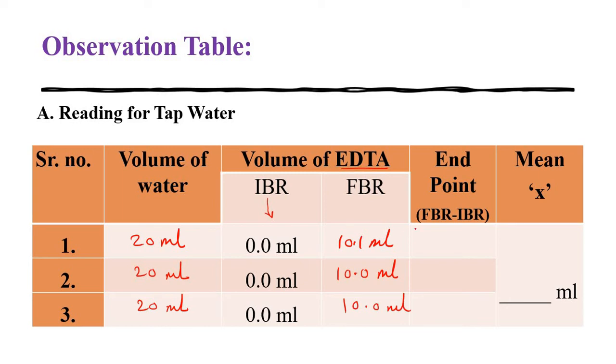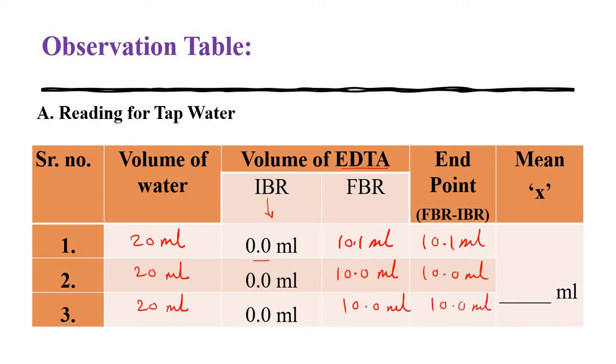Now as we got these 3 readings, you have to take the end point. So the end point is calculated as final burette reading minus initial burette reading. The final burette reading is 10.1 ml and the initial burette reading is 0.0 ml. That's why whatever the values of final burette reading, they are kept as they are in the end point. That's why this is also 10.1 ml, 10.0 ml, and again 10.0 ml.